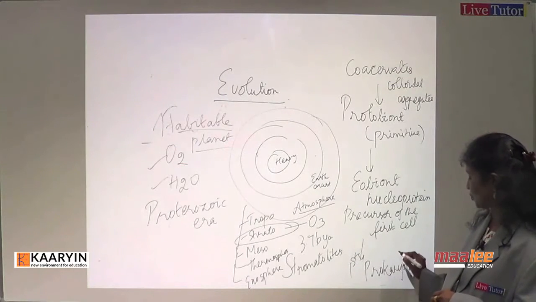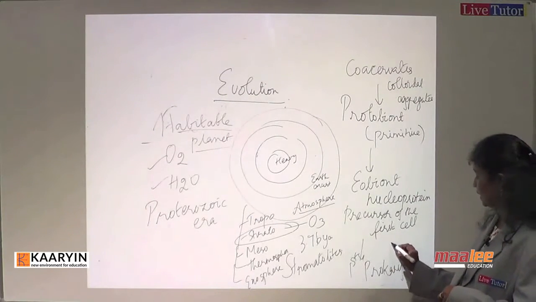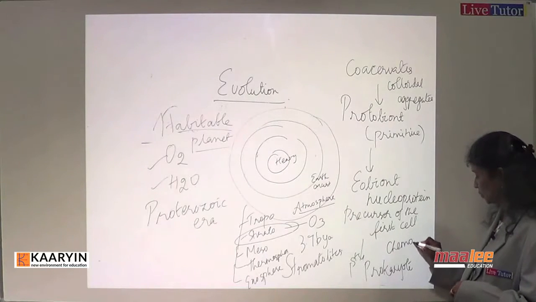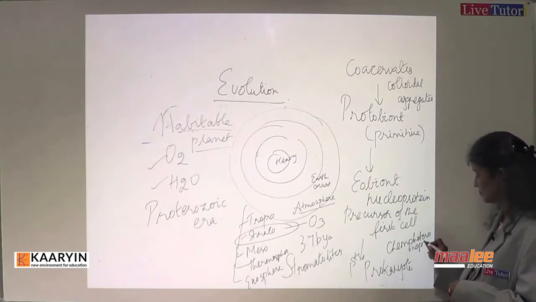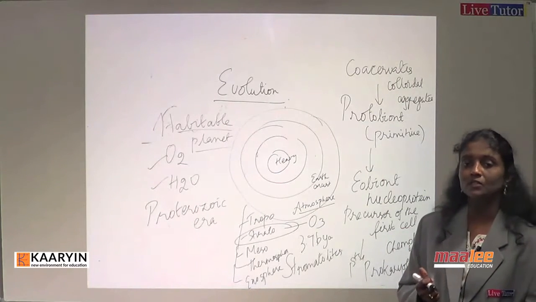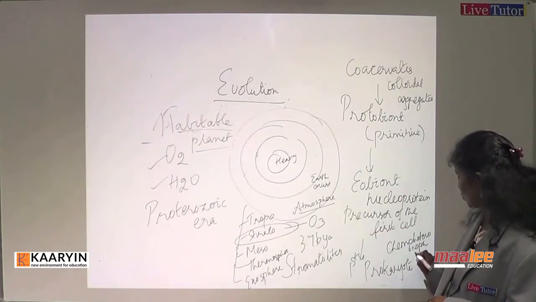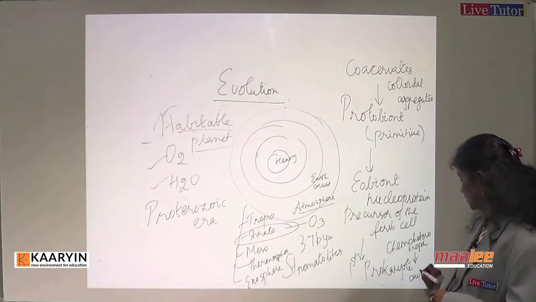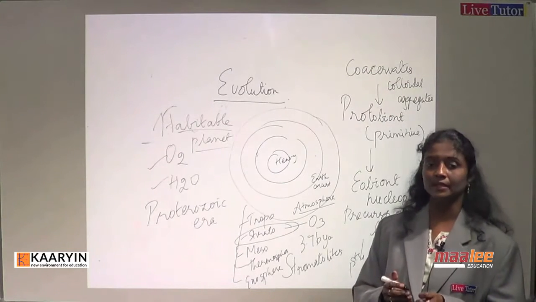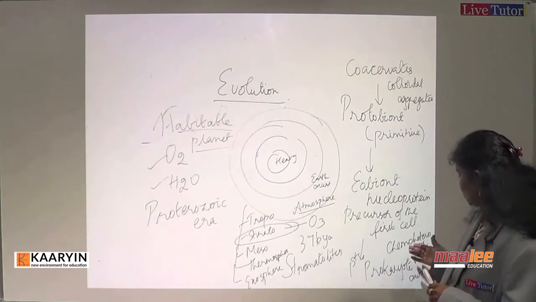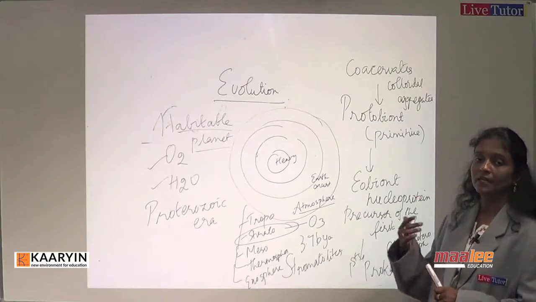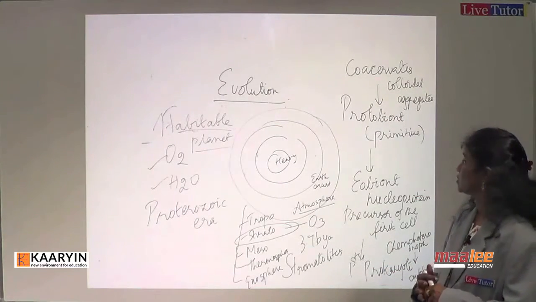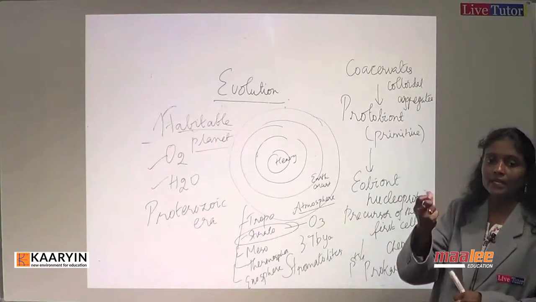After this, the first so-called prokaryotes will be chemoheterotrophs first, because these chemoheterotrophs would have been the first organisms to take in the toxic gases. From chemoheterotrophs, slowly autotrophs formed. So we have cyanobacteria formation, and this stromatolite is a cyanobacterial fossil. So we come to an understanding that first formed were chemoheterotrophs, and then later the heterotrophs and autotrophs. So the coacervates are colloidal aggregates.